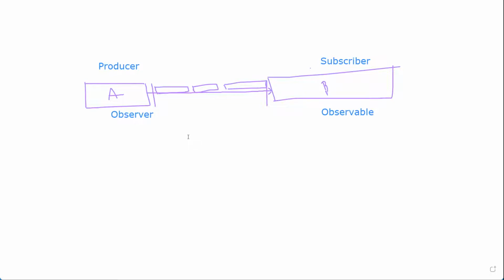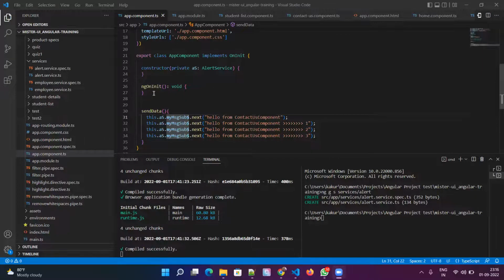Okay, so now in order to have this kind of setup in our code, if we had to write that code by ourselves, that would be very tricky. But what the RxJS guys did is they put down all these kinds of scenarios, wrote the code already, and kept it as a library, so that we can just import and use it in our applications. That way, in our Angular application, we can use that Rx library to achieve certain functionalities like this.